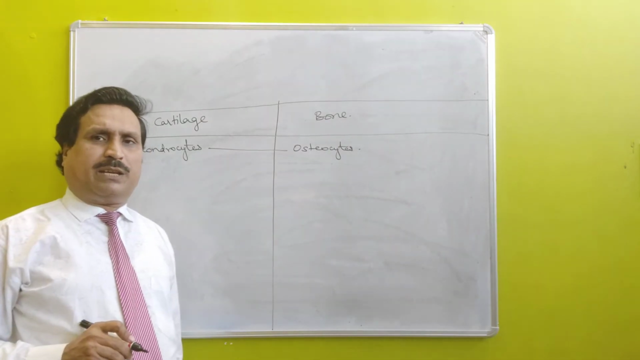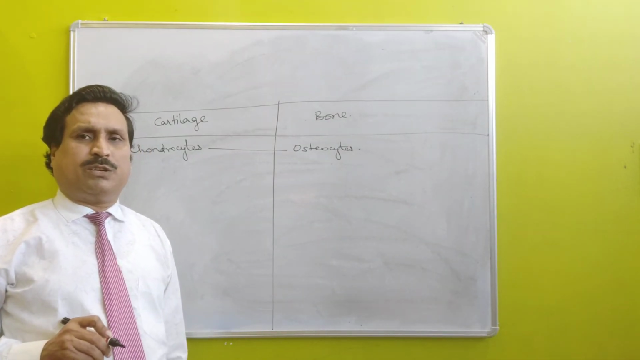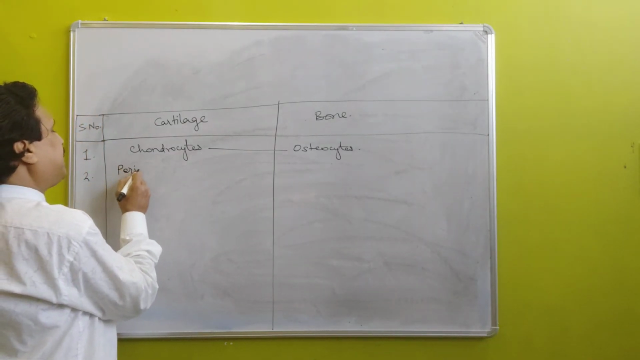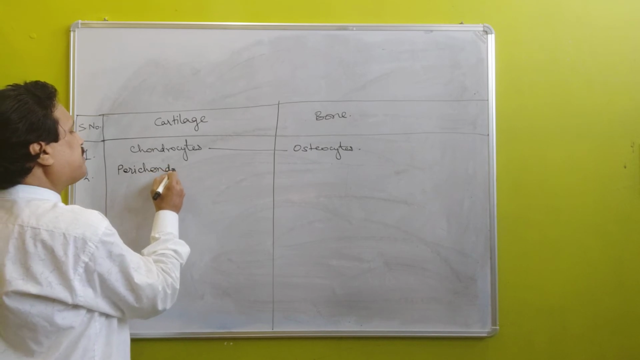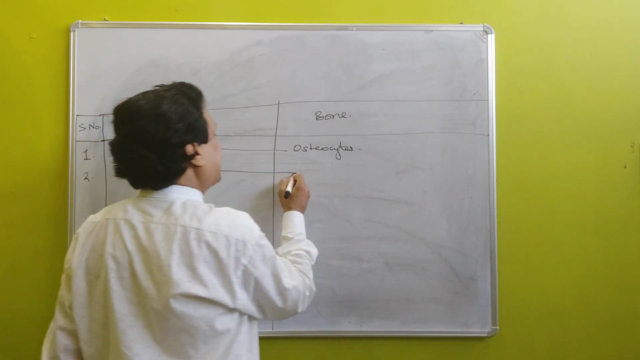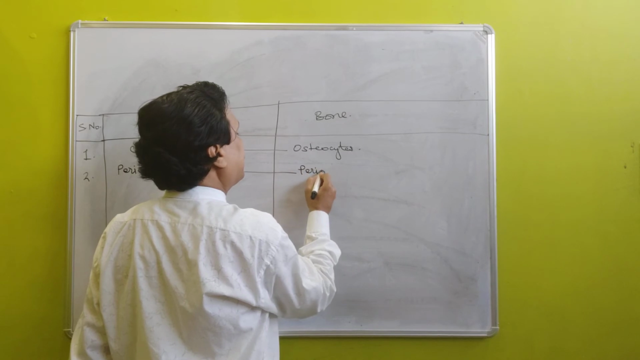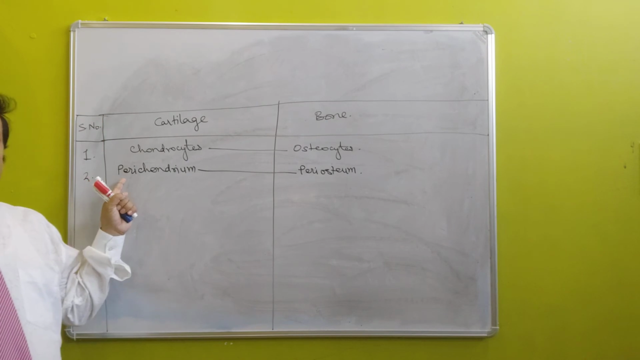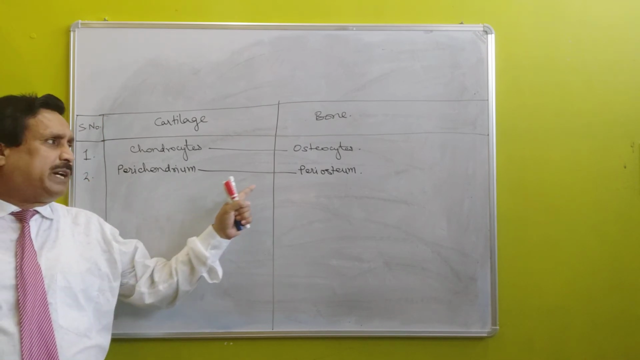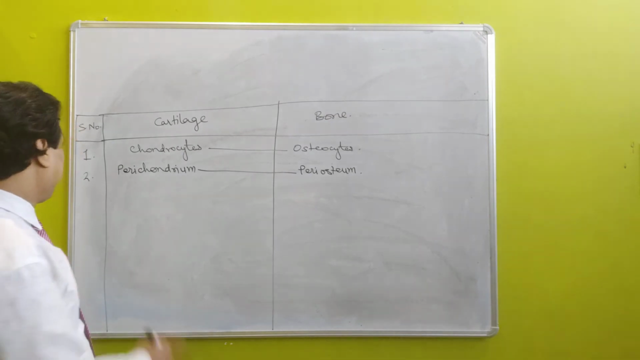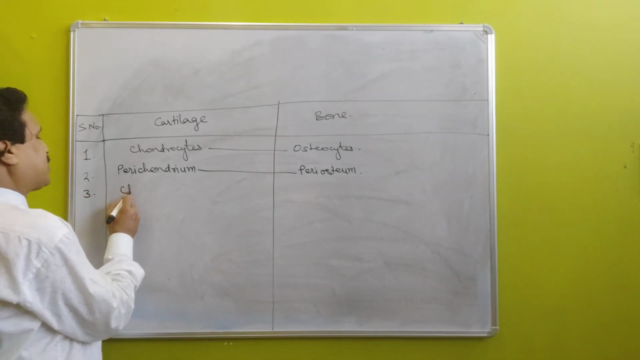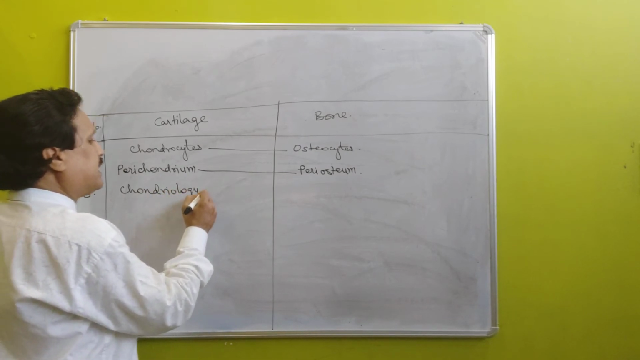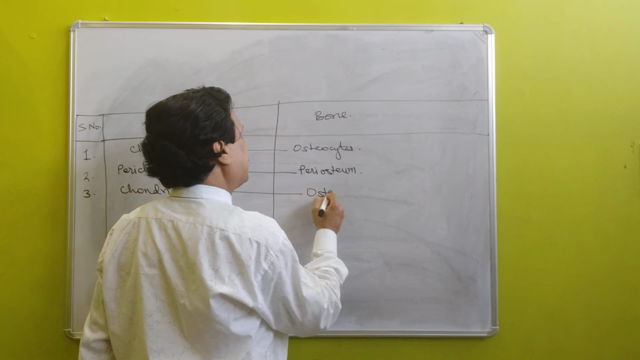Cartilage is surrounded by a dense irregular connective tissue which is known as perichondrium, and bone is surrounded by periosteum. Cartilage is surrounded by perichondrium and bone is surrounded by periosteum. Study of cartilage is known as chondriology and study of bone is known as osteology.